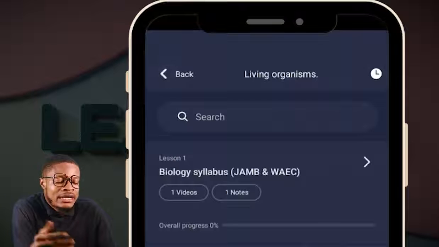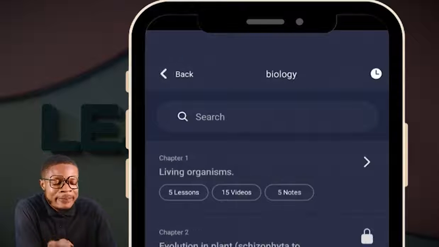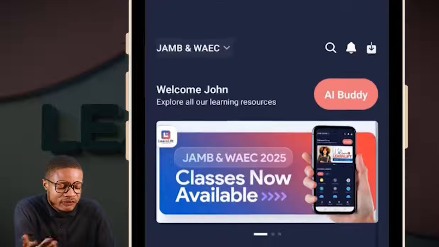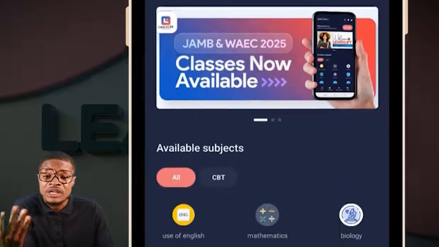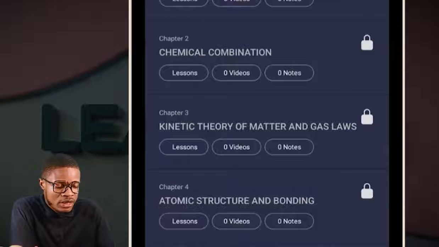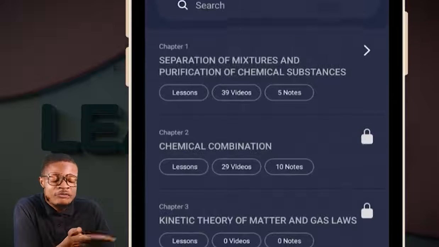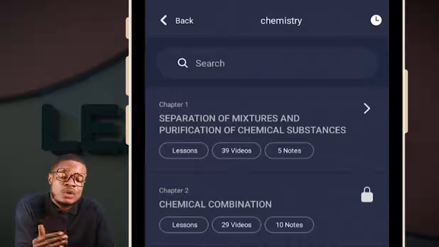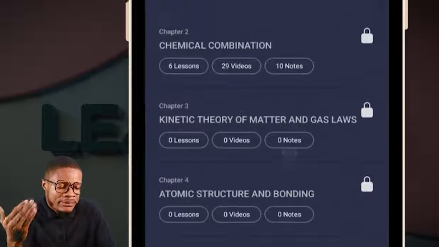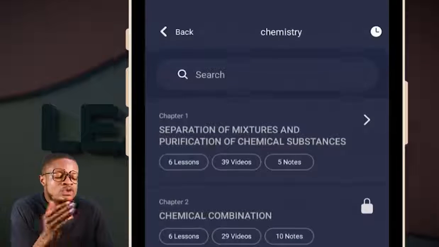And you can now choose to say, okay, sir, what about chemistry classes or physics classes? You can do same. Use of English, all of them, they are there. When you click on your chemistry classes, what happens? Separation of mixtures and purification. All of them are in line with your JAMB syllabus. Chemical combination, right? It just goes straight.